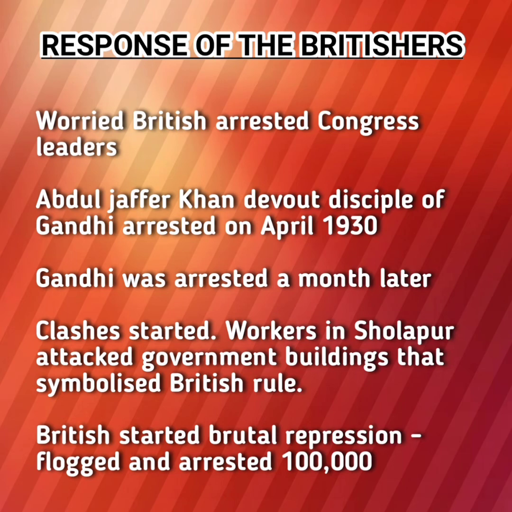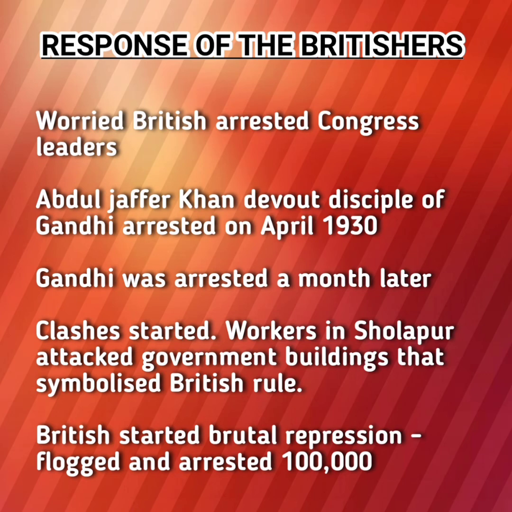Worried by the tensions produced by the civil disobedience movement, the British government began arresting the Congress leaders one by one. In April 1930, Abdul Jafar Khan, a dedicated disciple of Gandhi, was arrested, for which the people of Peshawar started street demonstrations against the British police.